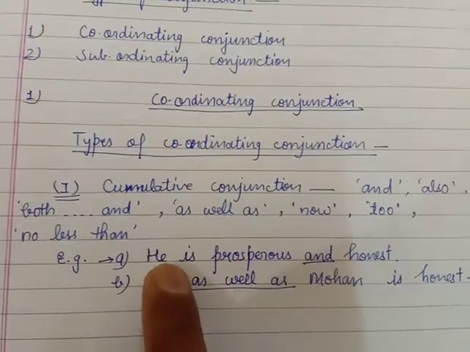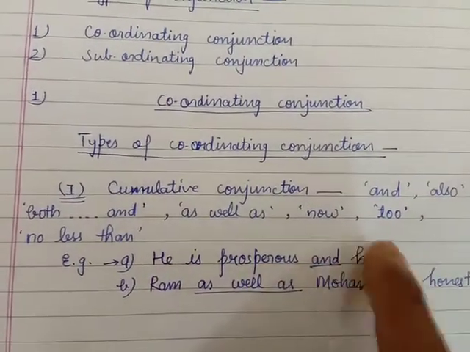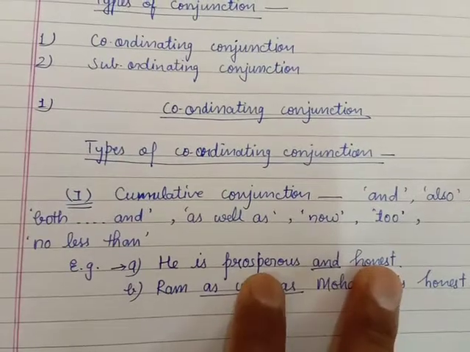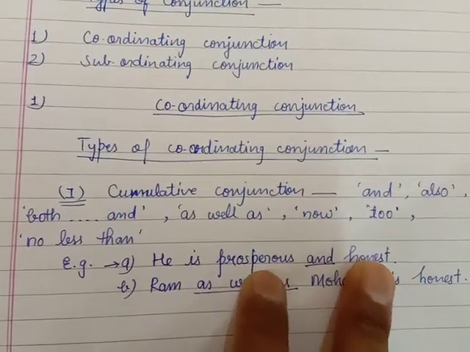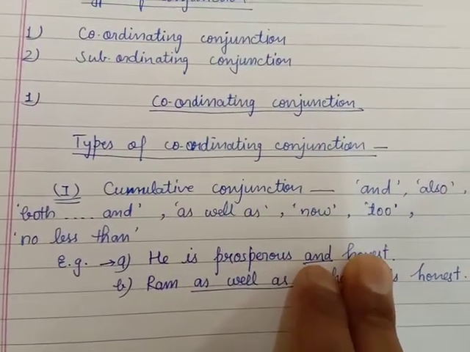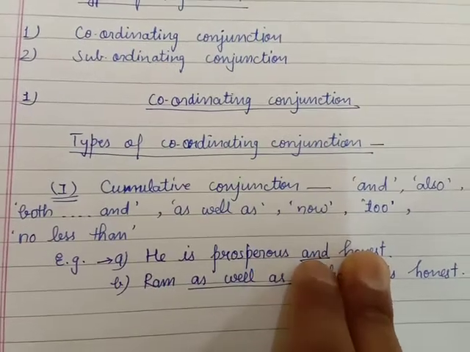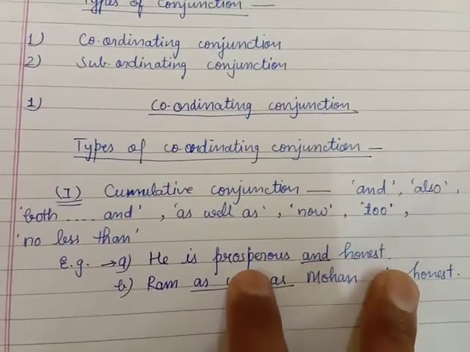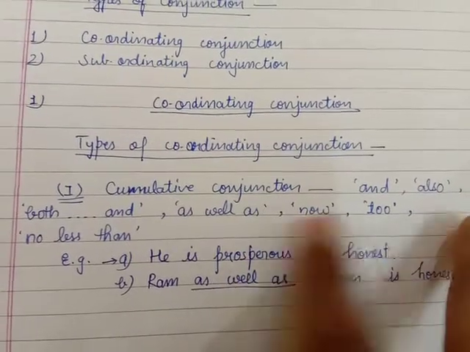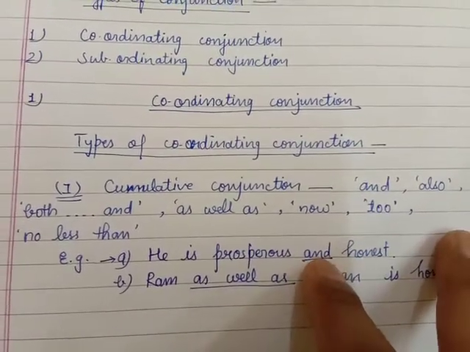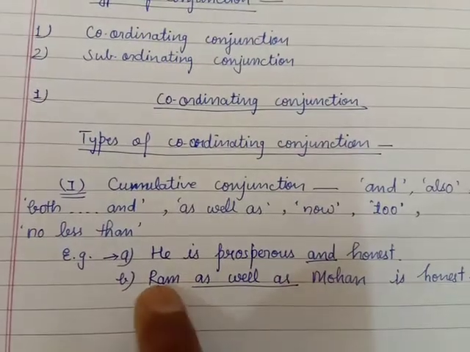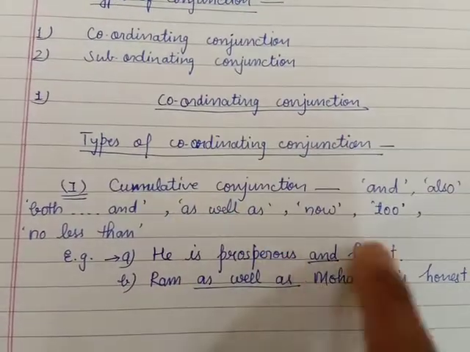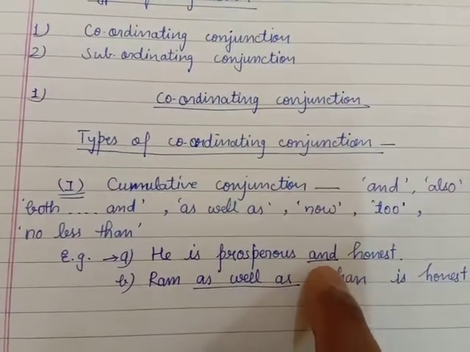Examples you can take: he is prosperous and honest. Both are positive attributes of a person, so both are joined by the conjunction and. If both have contrast ideas, then you will use but. So the same ideas are here, so you will use and.